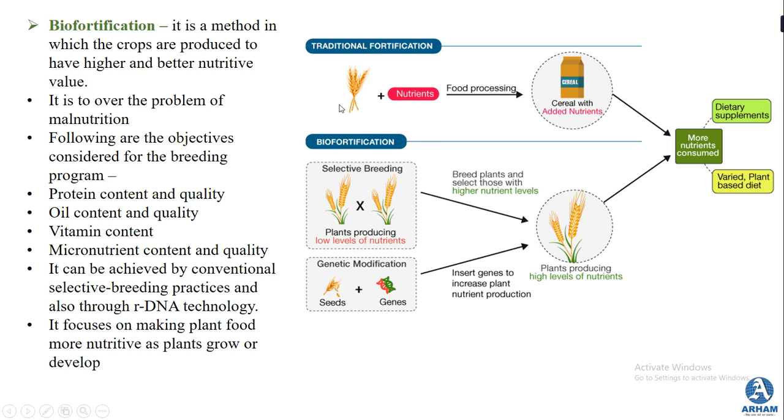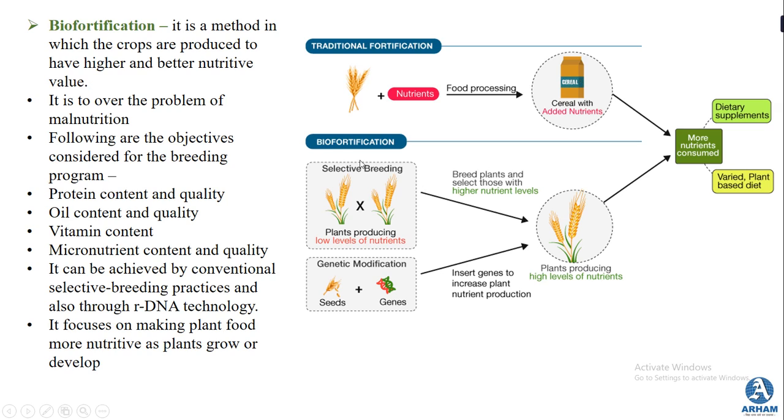What you get in the market are cereals with added nutrients. These are normal cereals in which additional nutrients have been added. This acts as a dietary supplement for humans, and it can be added in human feed as well as animal feed.